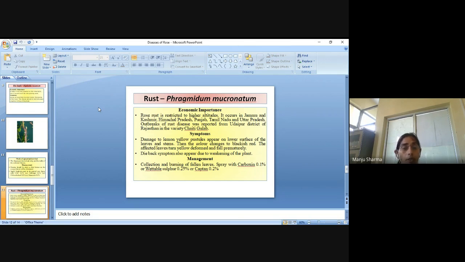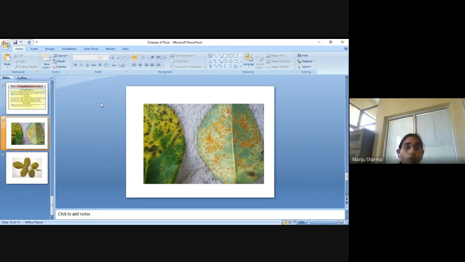So, their management, like collection and burning of fallen leaves, spray with carboxin 0.1% or wettable sulfur 0.25% or captan 0.2%. So these are the symptoms and management of rust disease of rose. Okay.